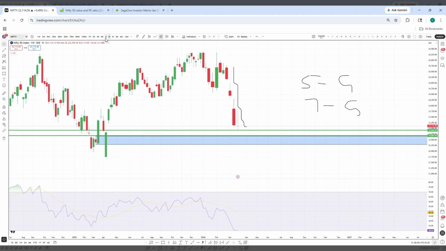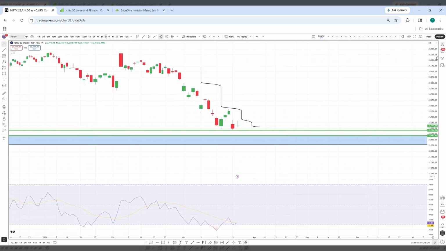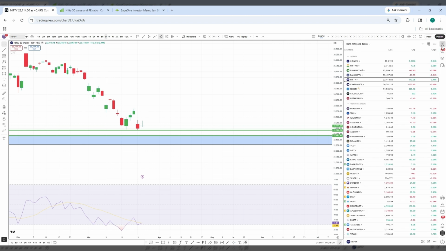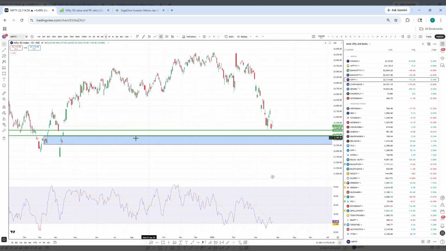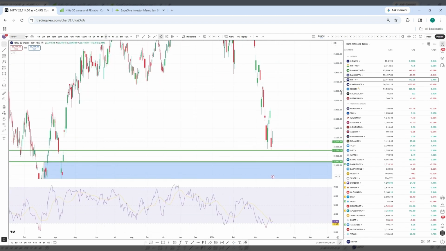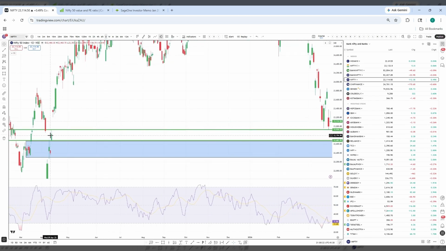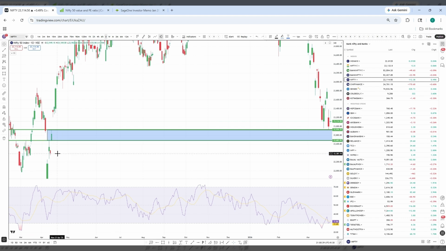Let me clear this. When I shift to the daily time frame, I was telling this for a long time, almost 2-3 weeks. The demand zone we have on the daily time frame is this candle, which is the 11th April candle. You can mark this candle high to low, and this low coincides with the weekly demand zone. Above the weekly demand zone we have a daily demand zone, so we can delete the weekly demand zone.